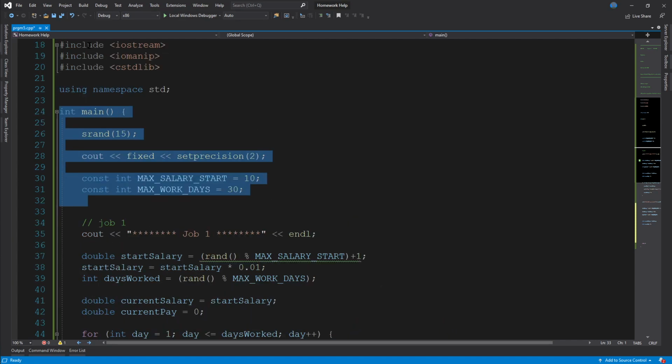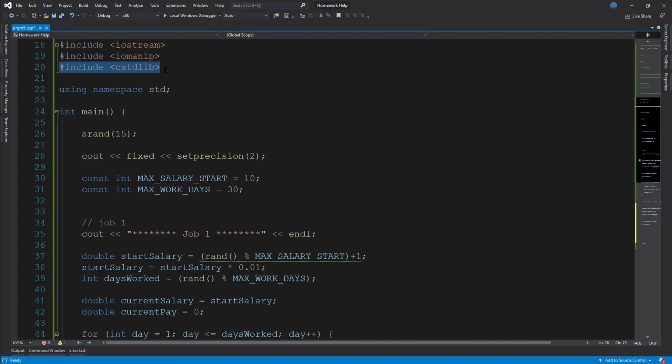Oh, here we go. This is all you need. The include statements, the only thing different from all the other programs is include stdlib, then using namespace std, int main. We're using srand15 for this assignment. Then this line is just to set the format for all the following lines, for all the decimals. And then our 2 constants that we need for this assignment. All right, I'll keep it here for a second while you copy it.